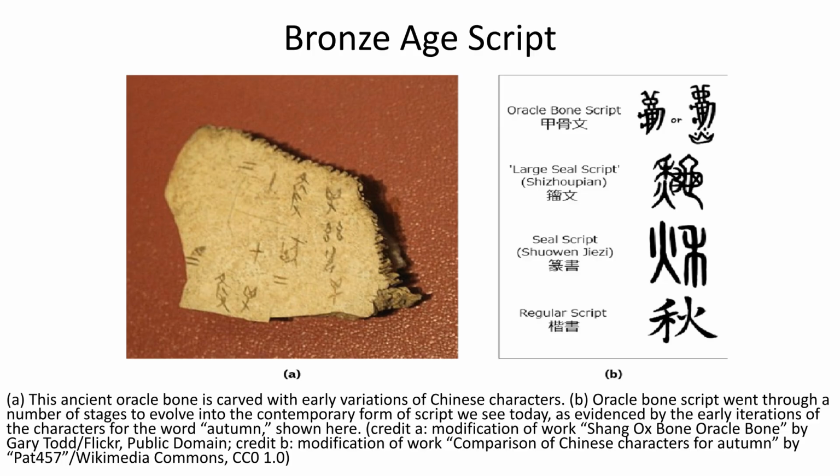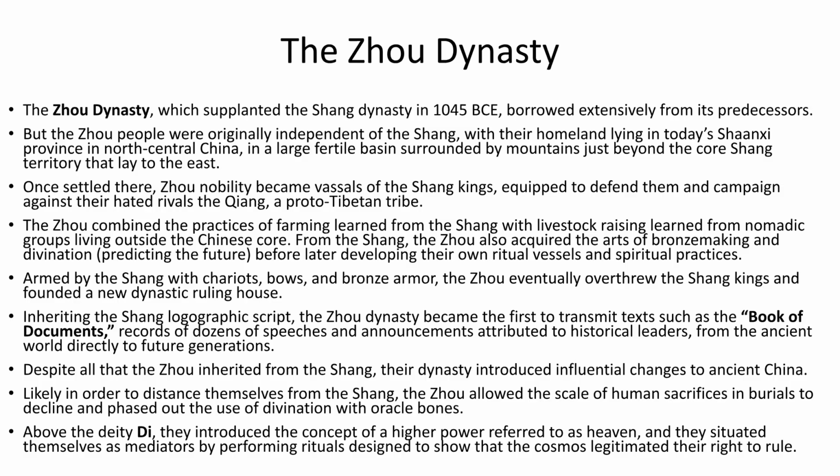This image shows an ancient oracle bone with early Chinese characters and demonstrates the evolution of the character for "quote" form. The Zhou dynasty overthrew the Shang, inheriting many practices but also introducing significant changes like reducing human sacrifices and introducing the concept of a higher power, heaven.